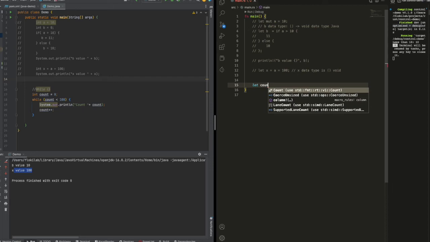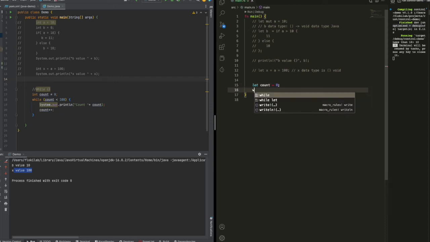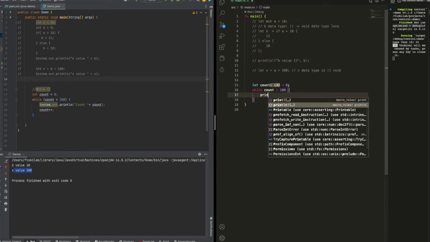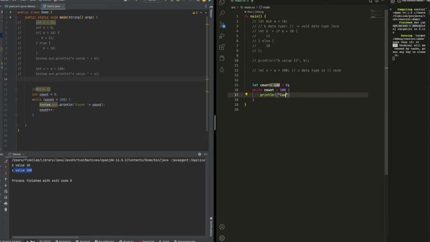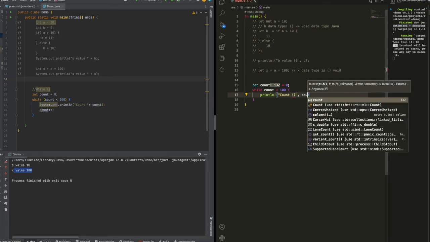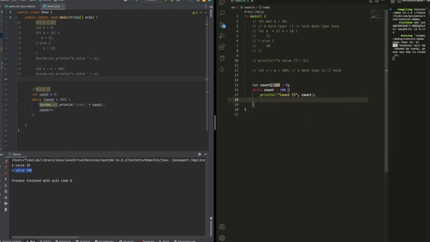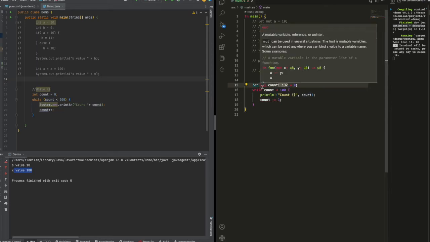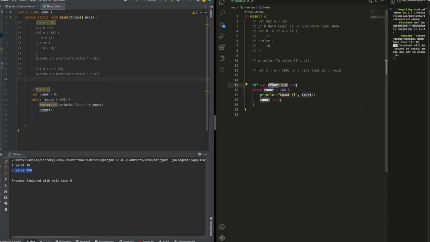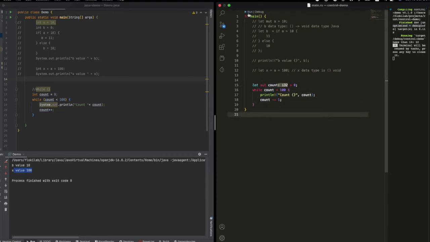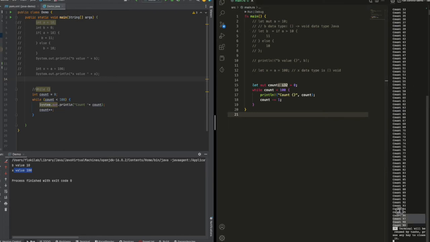Let's call this count equal to 0, and then while count is less than 100, we print the count. Then we just increase the count. Because the count is changing, we need to add the mut flag here to make count mutable. Then we run it. Yes, you can see the count here.